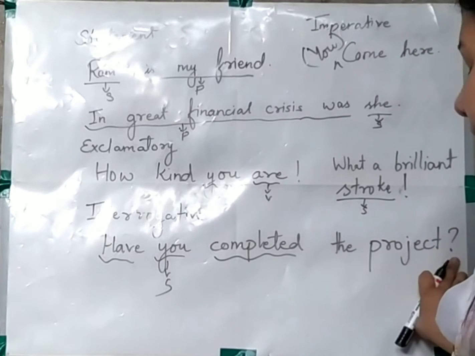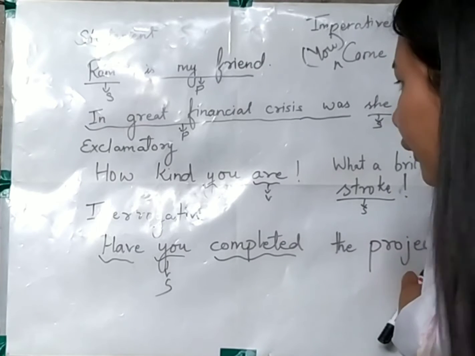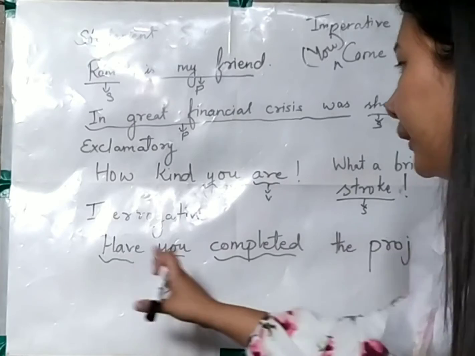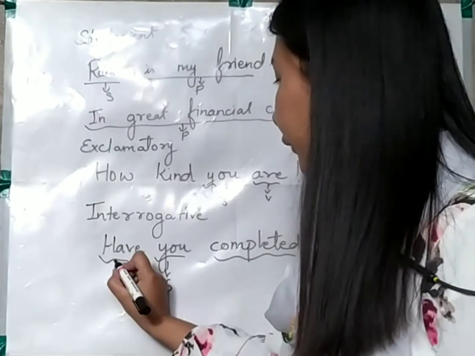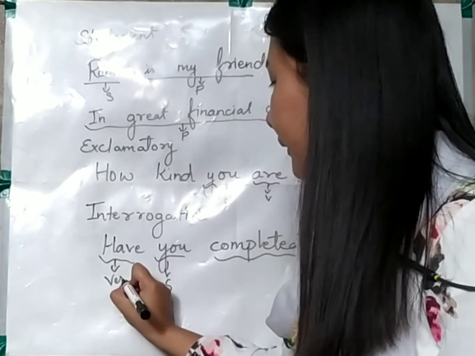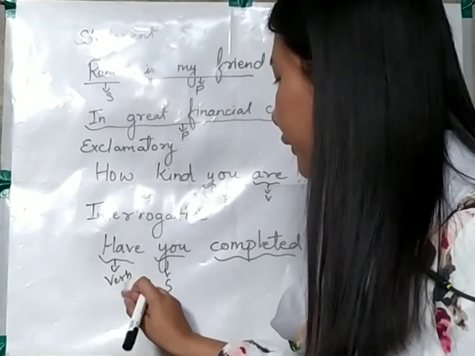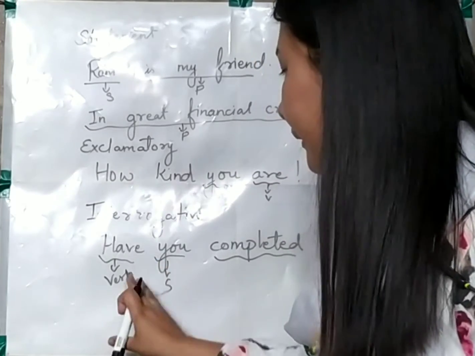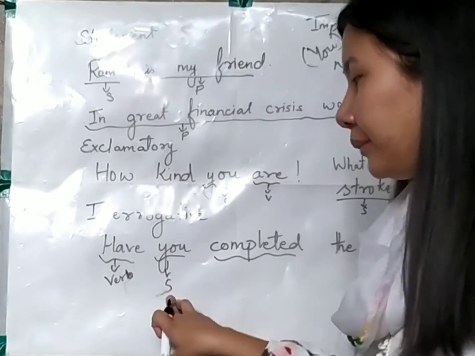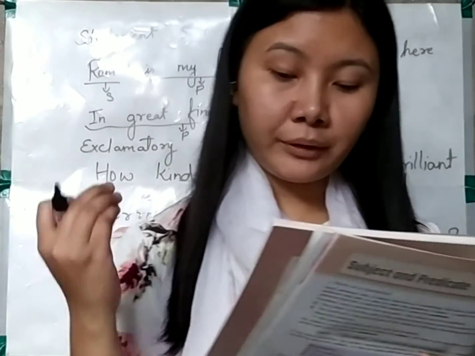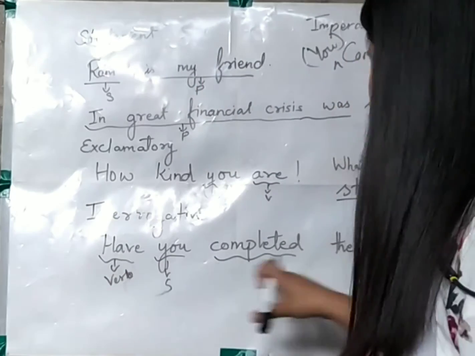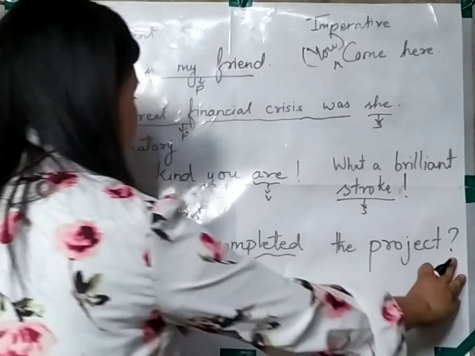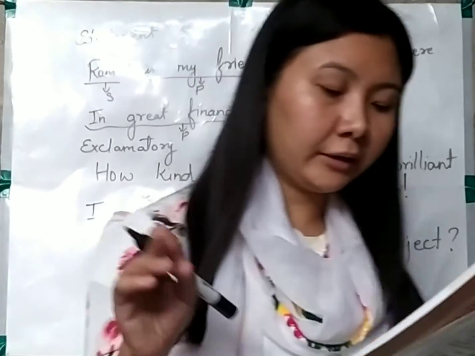And the sentence is ending with what? A question mark. So in an interrogative sentence, you are not going to find the subject right in the beginning of the sentence. The subject in an interrogative sentence comes after the verb that starts the sentence. So over here, this is the verb with which we are starting the sentence. After this verb, we have the subject you. So this is what the book is saying. You need to keep this in mind: these sentences end with question marks. This example which I have taken is ending with a question mark.